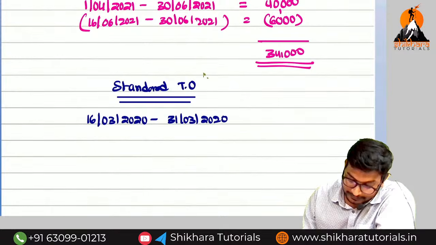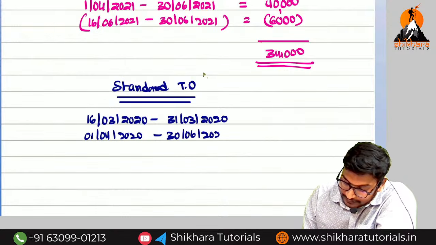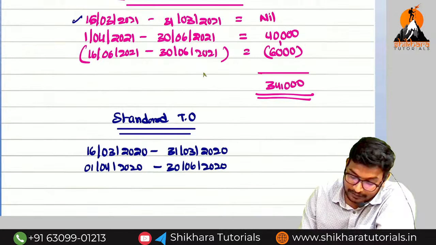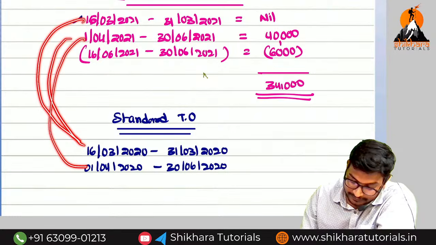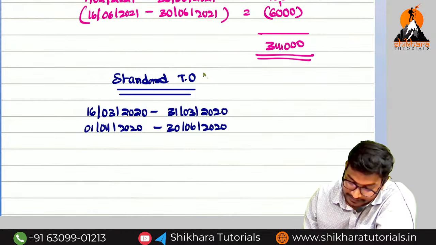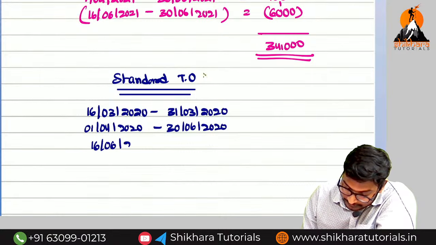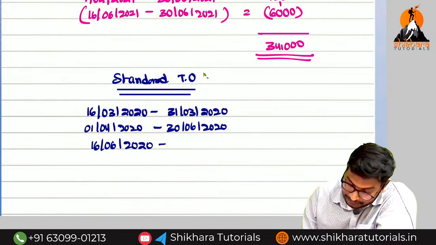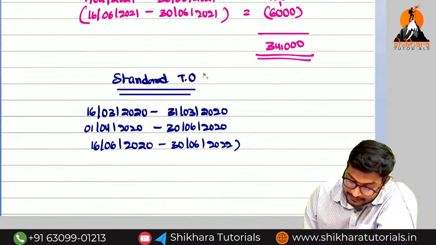Okay? And here 1st April 2020 to 30th June 2020. The same corresponding years I am taking. Are you getting the point? So here to here this corresponds, here to here this corresponds. So what is the corresponding period for that one? Can you say? 16/6/2020 to 30th June 2020. This we need to reduce.